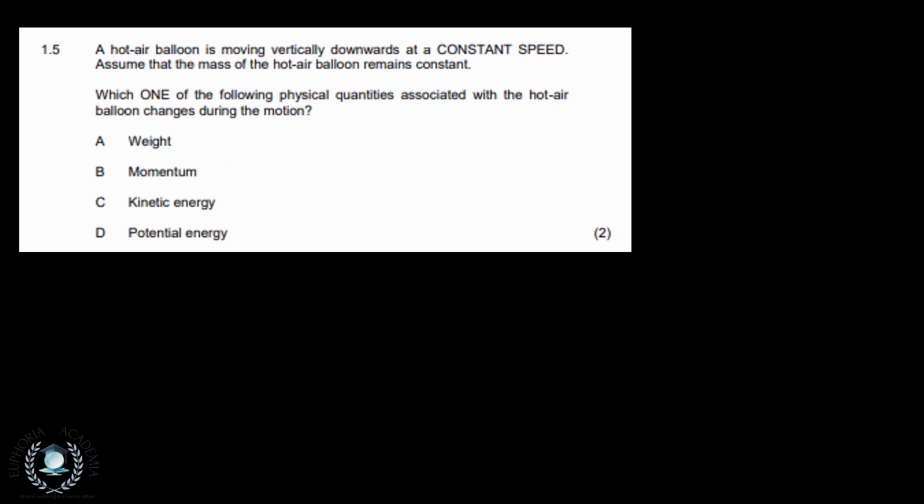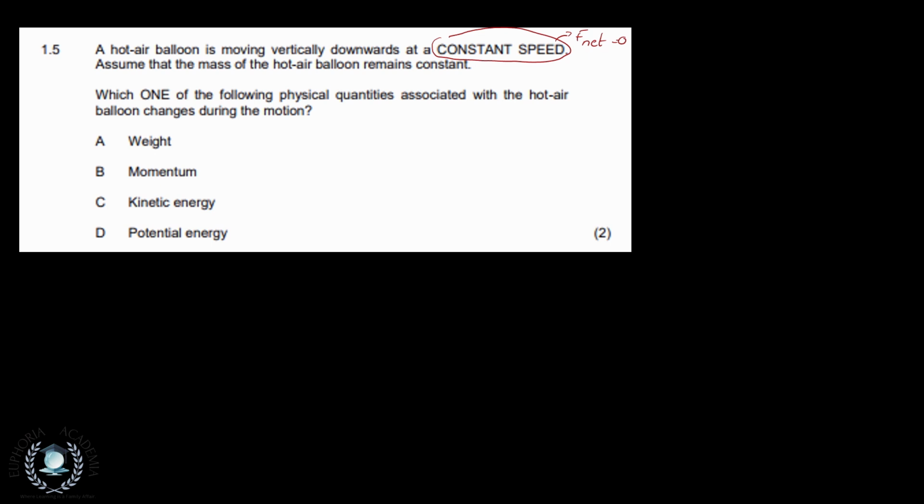Alright, the last question that we're going to do for multiple choice is 1.5. A hot air balloon is moving vertically downwards at a constant speed. They even made a bold statement of it, which essentially means that our sum of forces will be equal to 0. They cancel out. Assume that the mass of the hot air balloon remains constant. Which one of the following physical quantities associated with the hot air balloon changes during the motion?